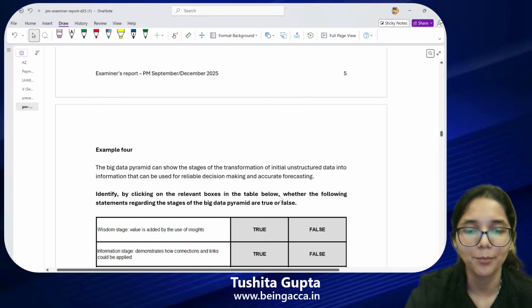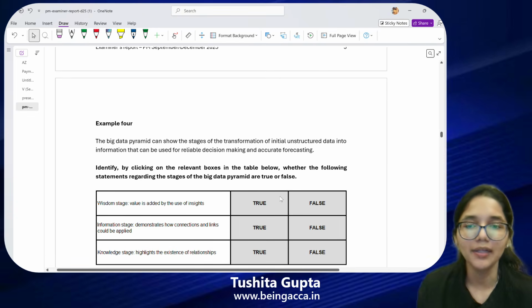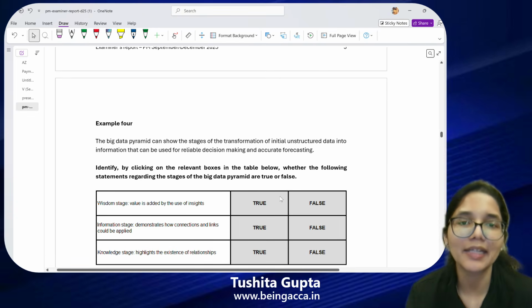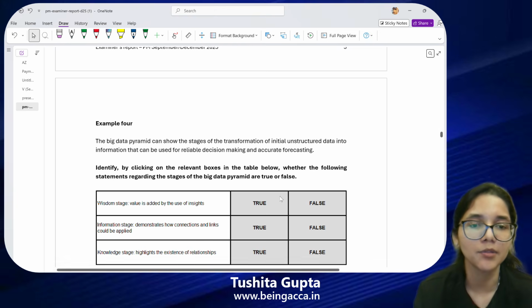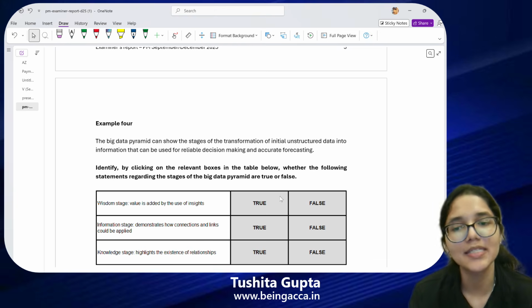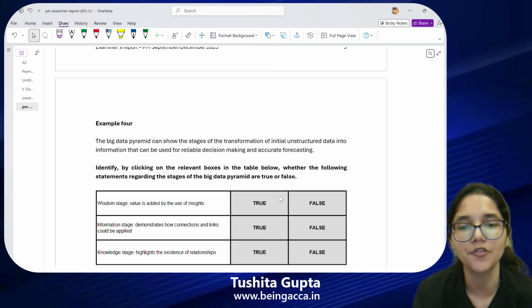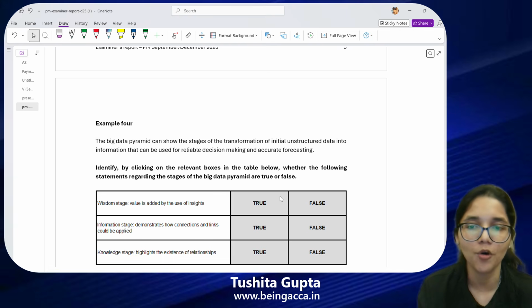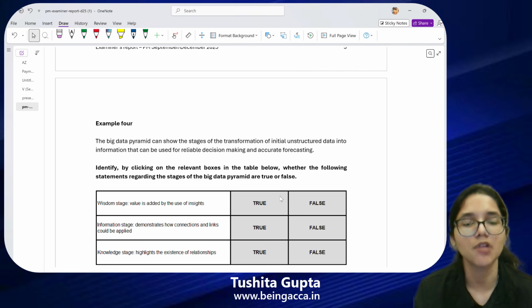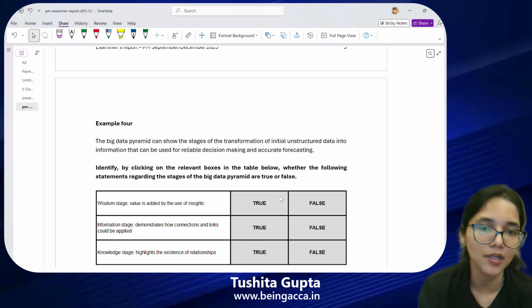This is example 4. You have to identify, by clicking on the relevant boxes in the table below, whether the following statements regarding the stages of the big data pyramid are true or false. The big data pyramid can show the stages of the transformation of initial unstructured data into information that can be used for reliable decision making and accurate forecasting.